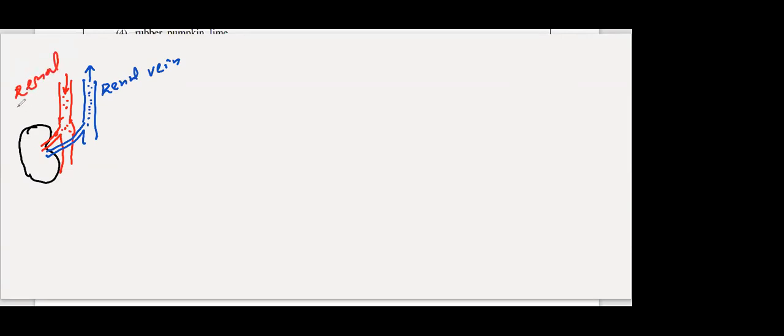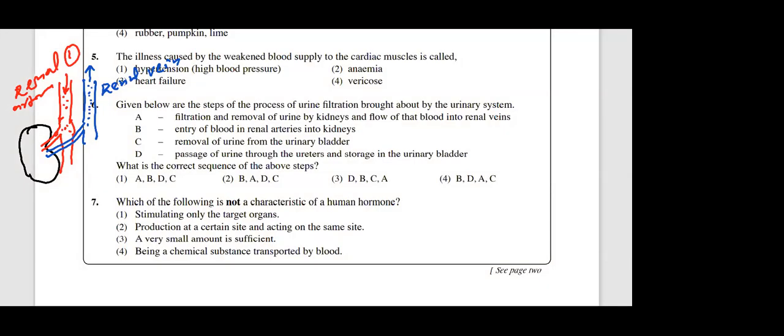Renal artery takes blood towards the kidney. That is the first one. So the artery carries blood. After that, what happens? You can see the next step here. That is number 1 here, no? So what is this number 1? Entry of blood into the renal arteries, into the kidney. I'll put number 1 here.